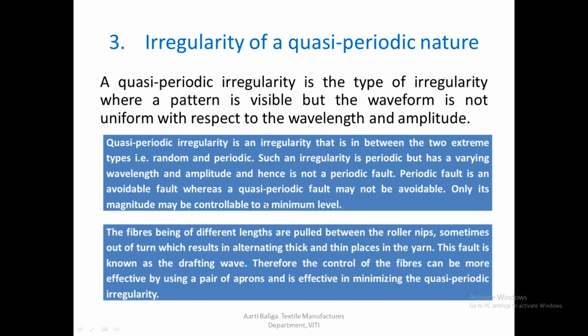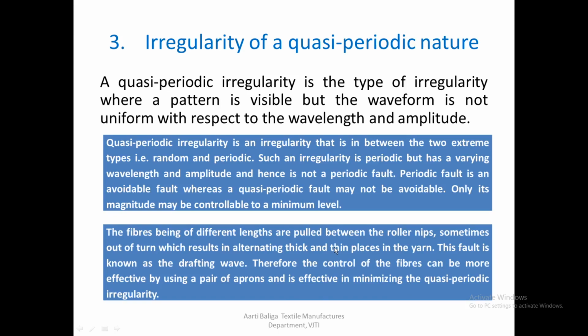We said that we cannot really eliminate it, but we can control it, by having things like aprons in the drafting system, and certain remedies that we have seen in our earlier drafting wave lecture. So taking care of those things might minimize the quasi-periodic irregularity.